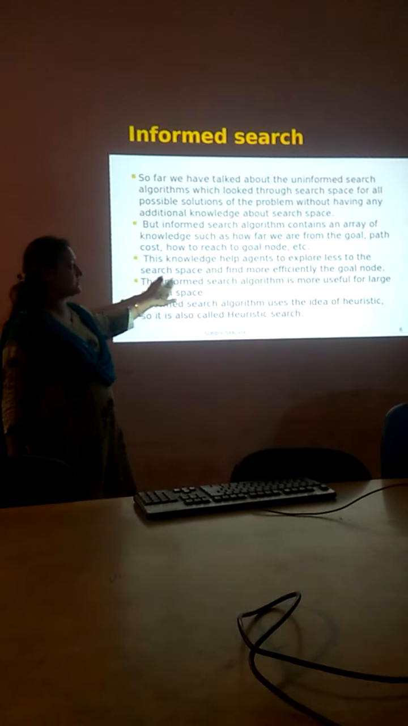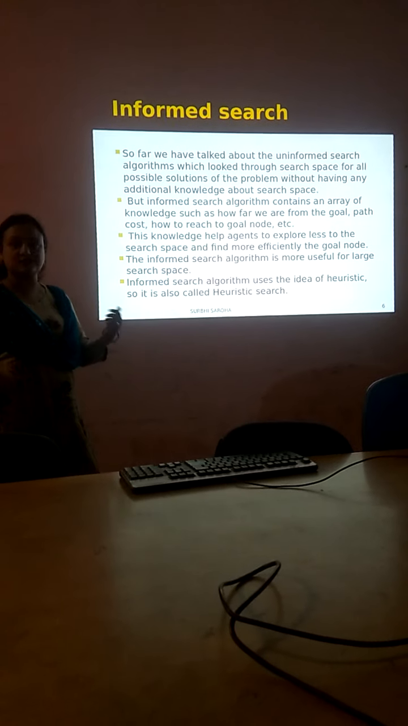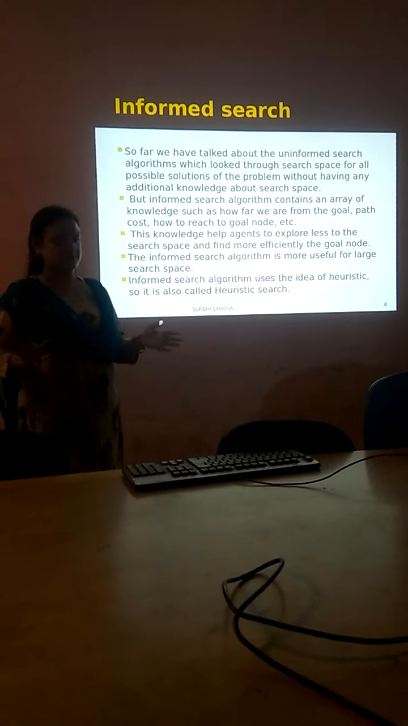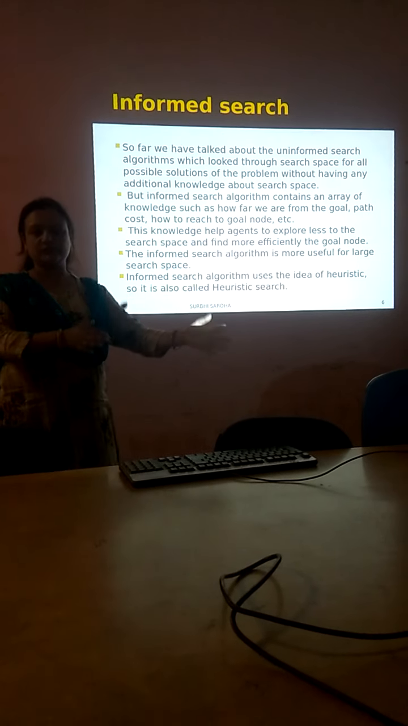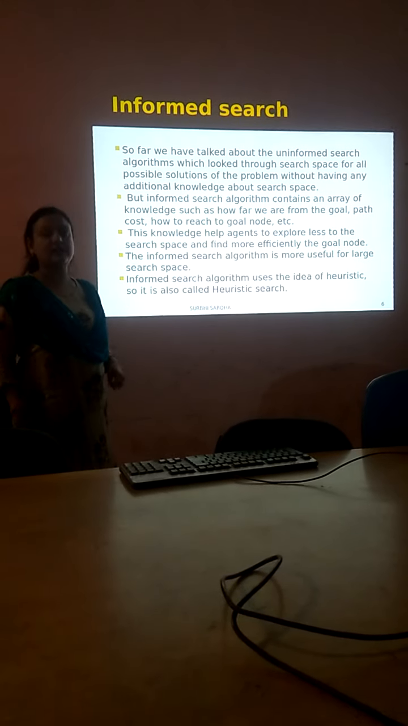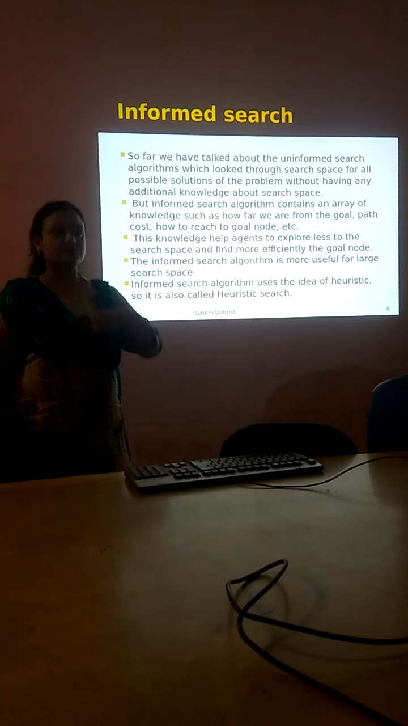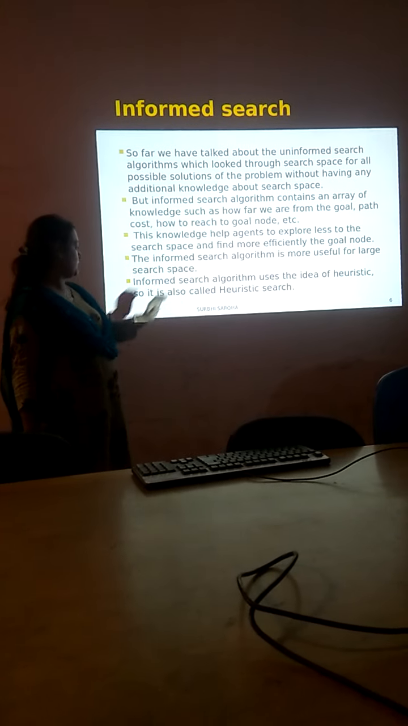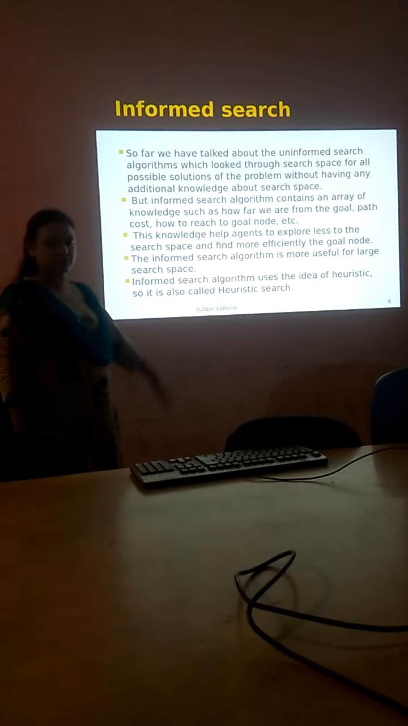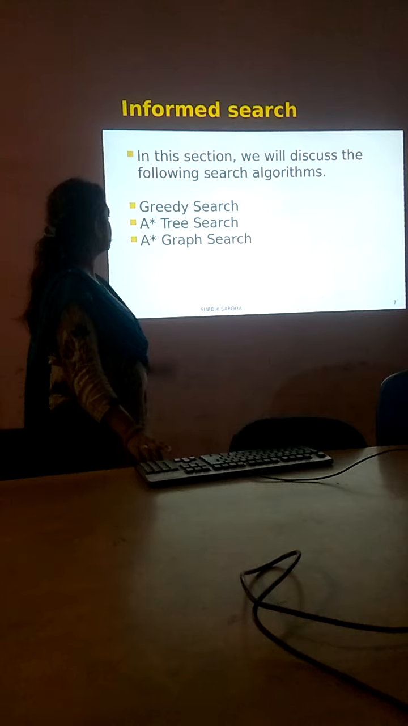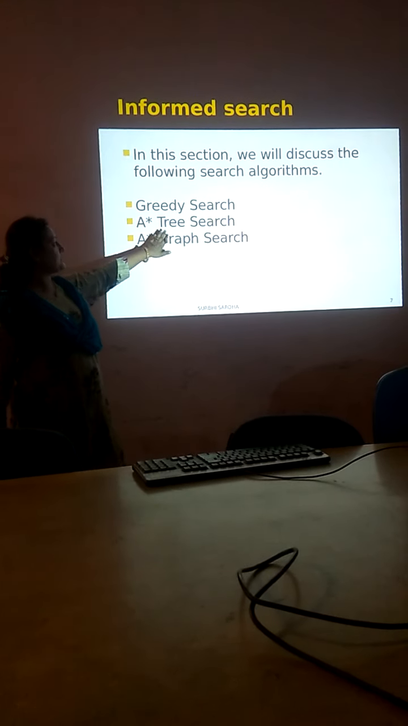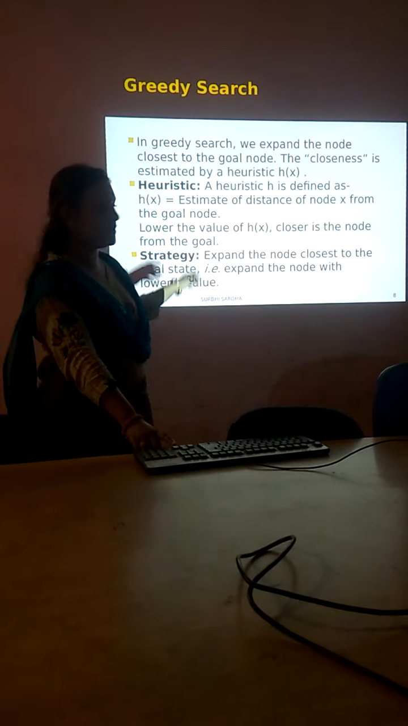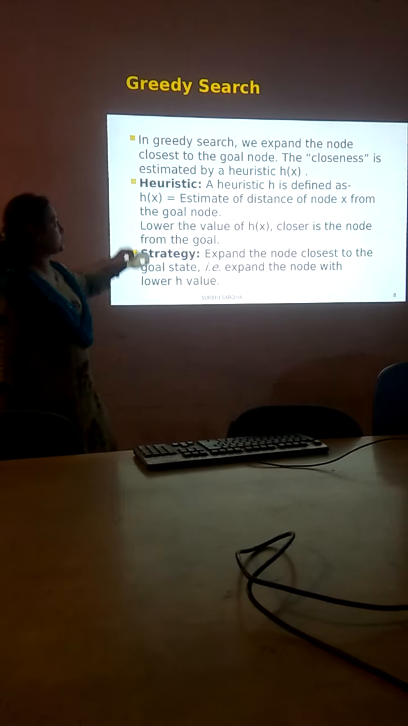The informed search algorithm is more useful in large search space. Now what they say, this informed search is more useful in large search space, where you know the starting point and you know the destination and the search area also. That is why it's known as informed search, because you're knowing all these three things. So informed search algorithm uses the idea of heuristic, and that's why it's called heuristic search also. So these are the three types of informed search: greedy search, A star search, and A star graph search. In this video, we will discuss all three. First of all, the greedy search. Now, what does greedy mean?